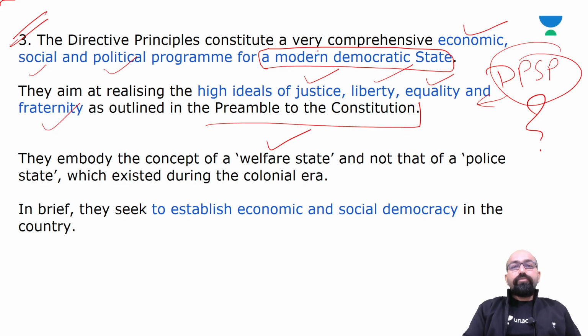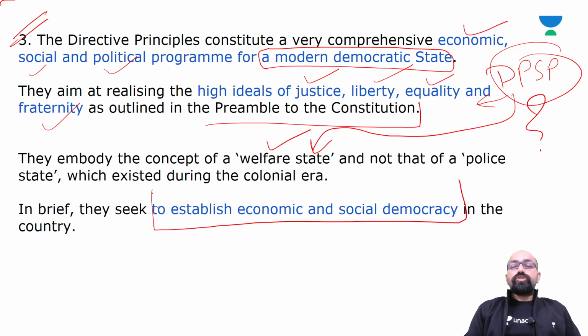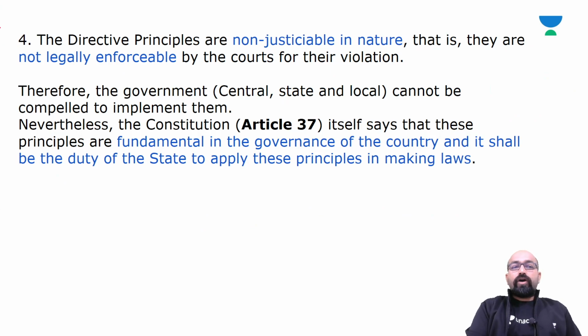As we know, during the British era there was a police state. After independence we decided to change that police state into a welfare state, and DPSPs will help to promote this welfare state. It means DPSPs seek to establish economic and social democracy in the country.